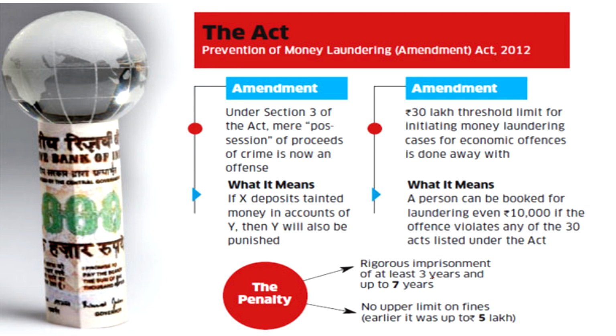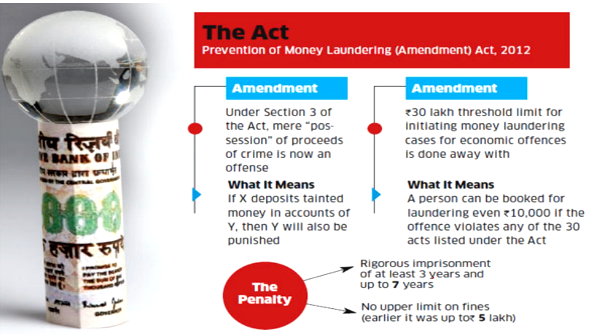And now in 2012, there is a change and amendment under section 3 of the Act. Mere possession of proceeds of crime is now an offense. That means even if you have possession of certain proceeds, that is treated as a crime, and they may arrest you also. What it means is, if X deposits tainted money, that means money that has come through the wrong route, into the account of Y, then Y also will be punished. That means even though Y has no link, but he has allowed deposits from the wrong route, Y will also be punished.